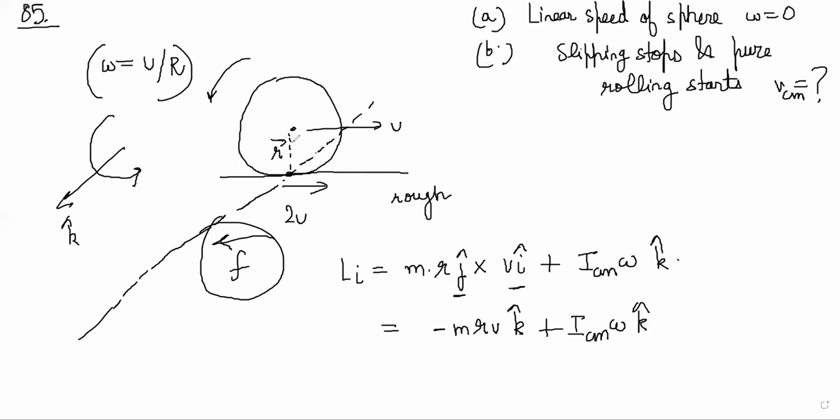And I_CM, this is a solid sphere, so that is 2/5 mr square. See, notice that I'm not worried about the axis for this. The second term in the angular momentum is always I_CM omega.